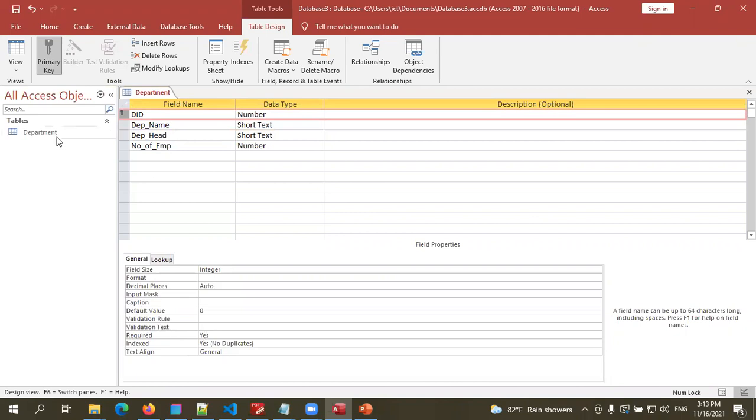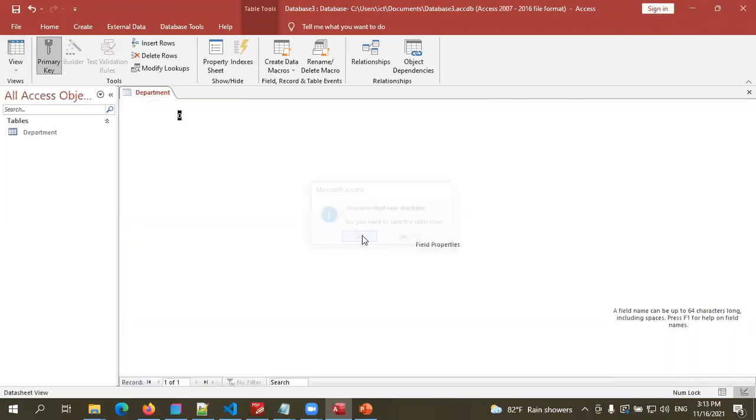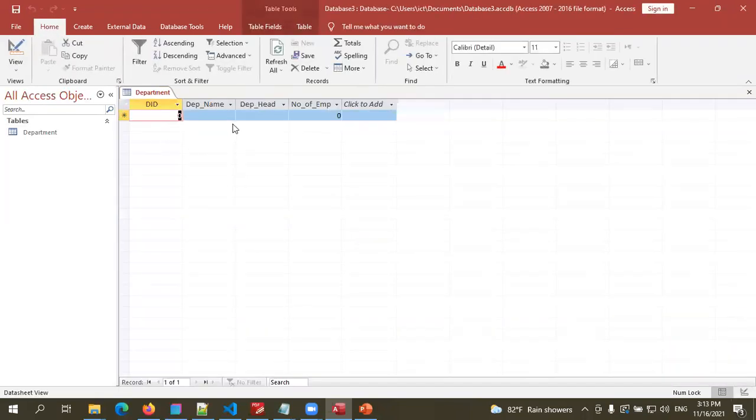Okay, children. Now, the department table is ready. You can go to datasheet view. You have to save that one. Yes. So this is the table. You can add some data from here. Right. We shall add some data. Department ID is 1. Name is sales. Head, some name.